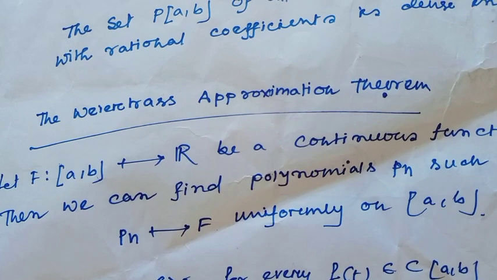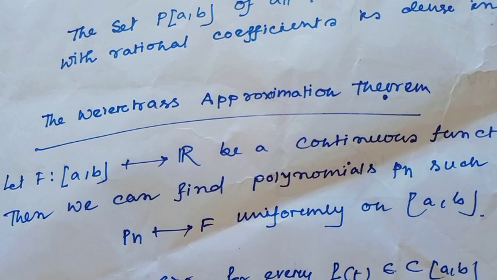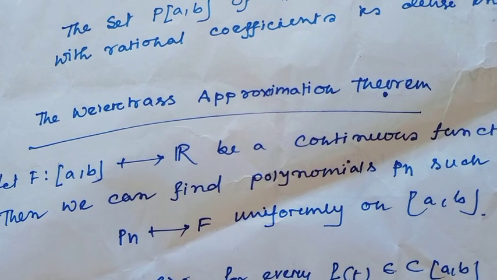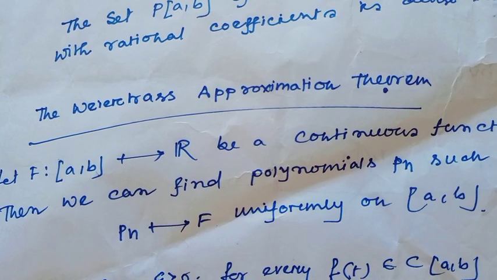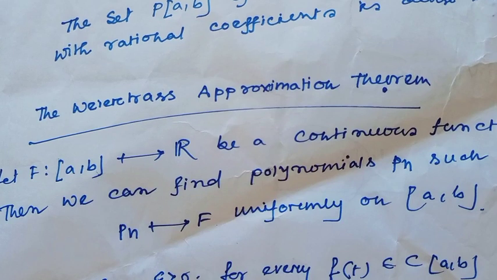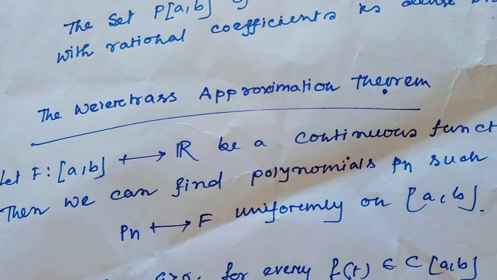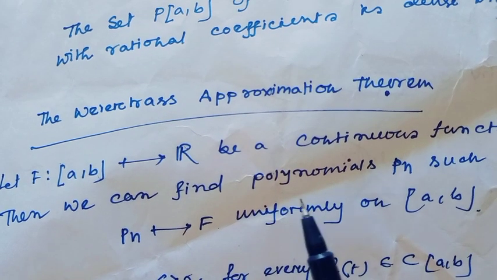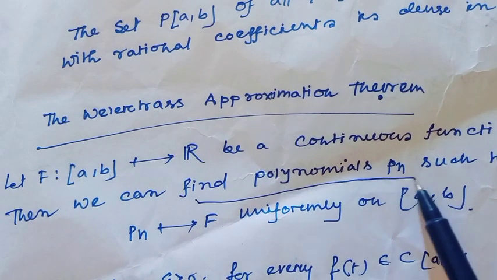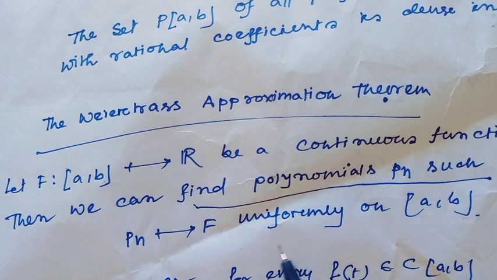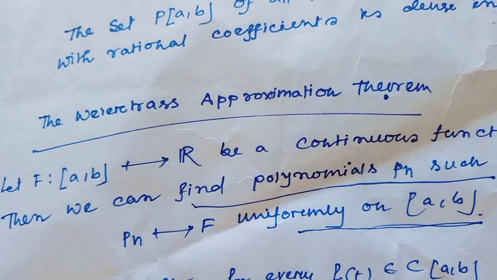Now here I will apply the Weierstrass approximation theorem. We all know the Weierstrass approximation theorem. Just recall. In one variable, if f defined from closed interval ab to R is a continuous function, then we can always find a polynomial Pn such that Pn converges to f uniformly on the closed interval ab.